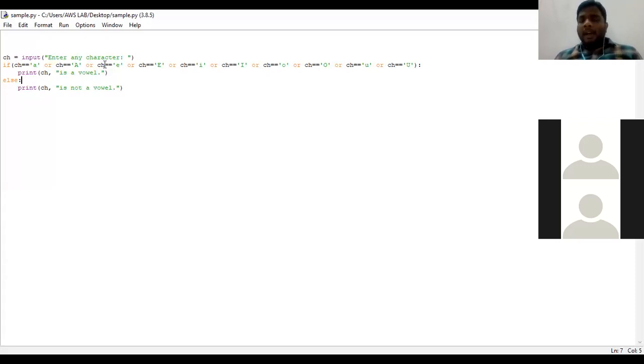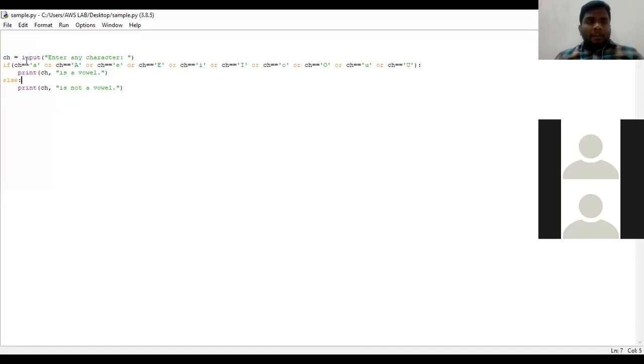Suppose I have entered a character, P, in uppercase letter. P for power. Remember, entering a character means I am going to give the uppercase alphabet P. That particular value P is assigned to the variable called ch.